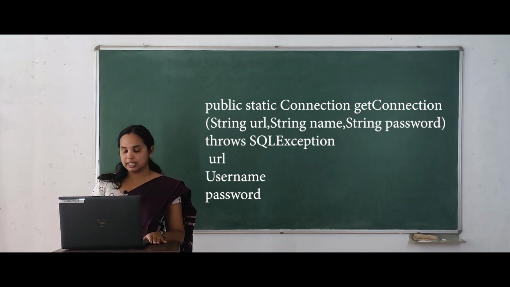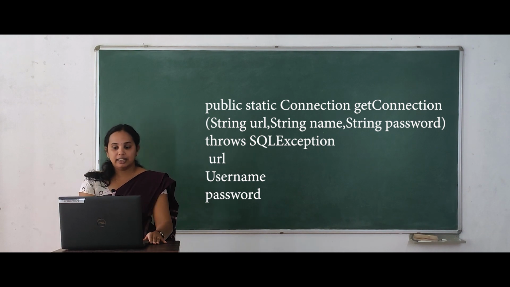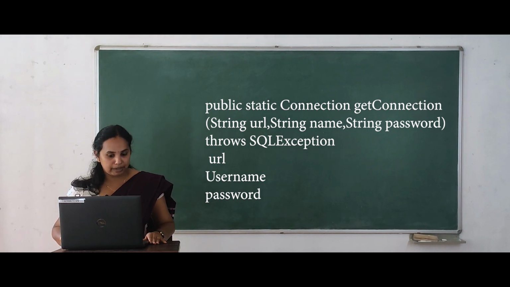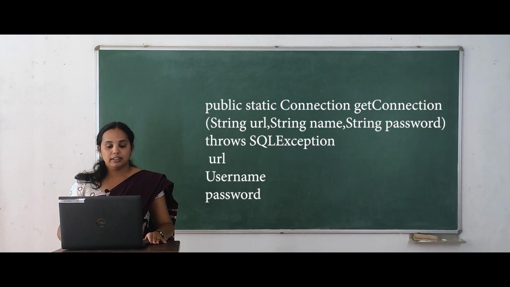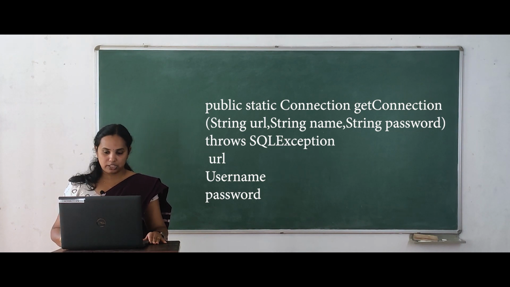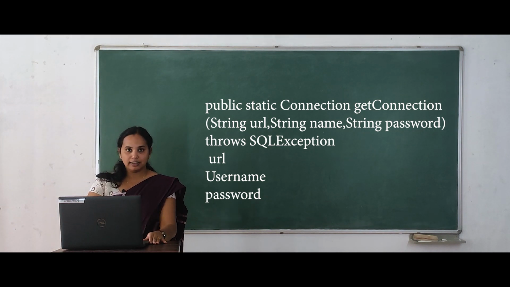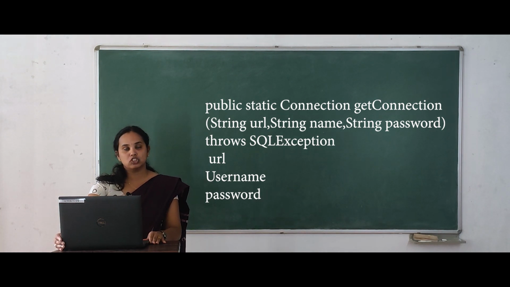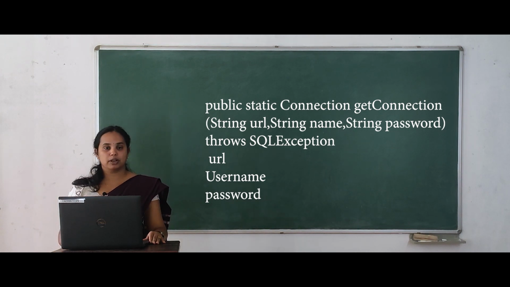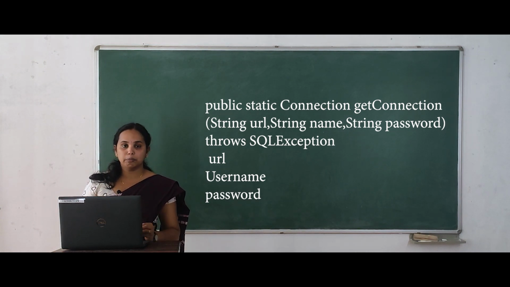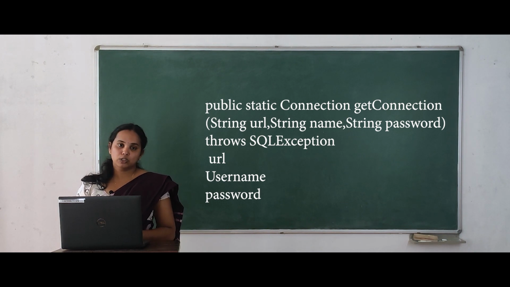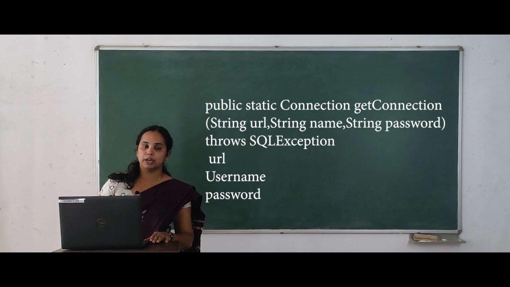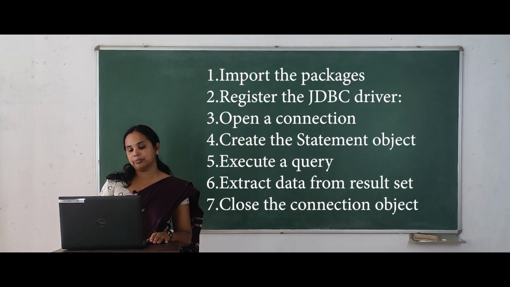The syntax of connection is getConnection. We should provide 3 parameters: the URL, the username, and the password. The URL is the actual path of the DBMS. The next one is the name, meaning the username of the DBMS, and the last one is the password. The Java program needs to connect to this DBMS, so it requires the name of the database and the username and password to access it.